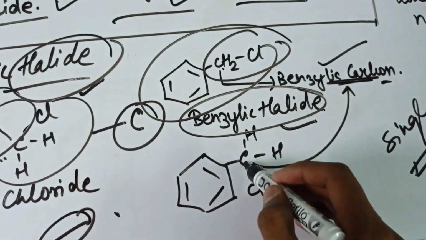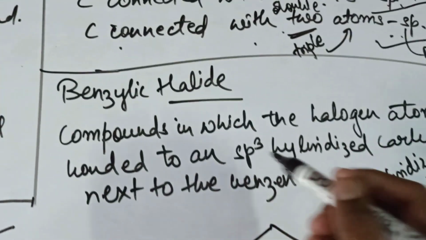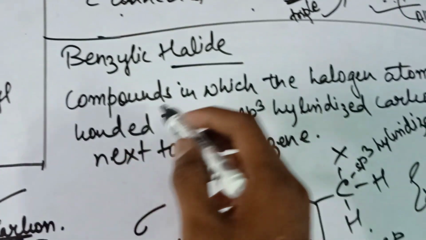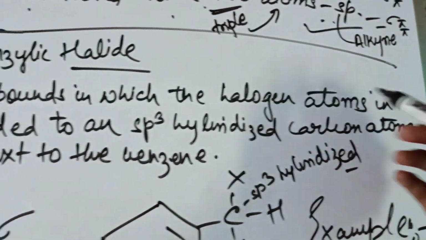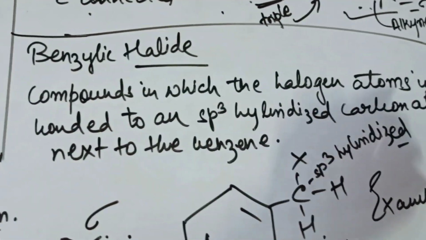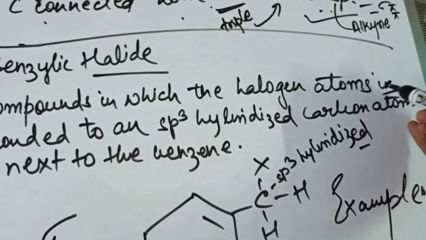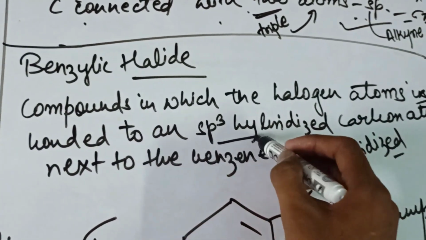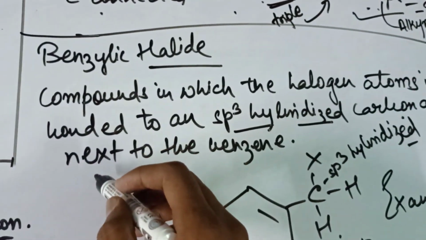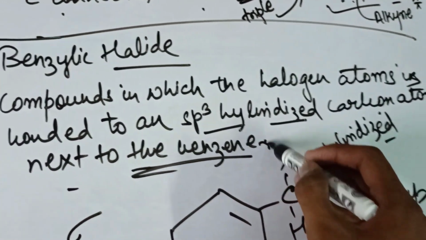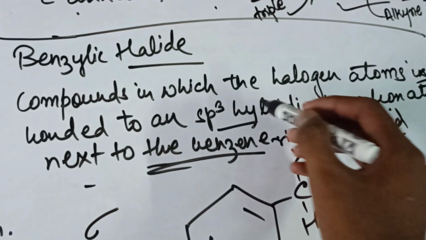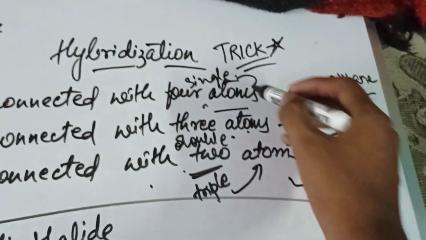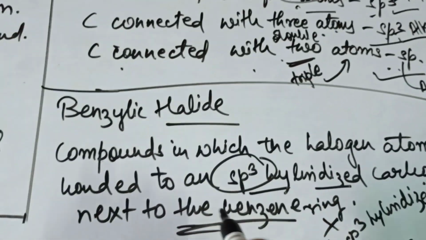The outermost carbon. Now we come here to benzyl halide, compounds in which the halogen atom is bonded to an sp3 hybridized carbon atom next to the benzene ring. Sp3 in the sense that we will have a single bond.